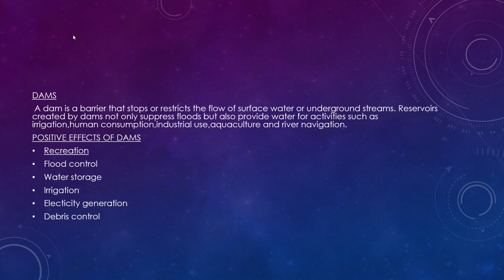Next is water storage. We know Mullaperiyar Dam and Idukki Dam have huge reservoirs of water. Then irrigation for agriculture. The water from the dams will be easily available through canals, and that will give the farmers relief. Next is electricity generation. Hydroelectricity generation is a big advantage, and hydroelectricity has no pollution to the atmosphere. That is a wonderful advantage of hydroelectricity.